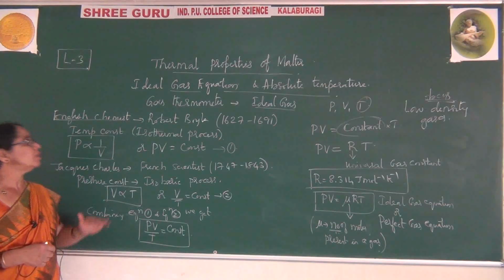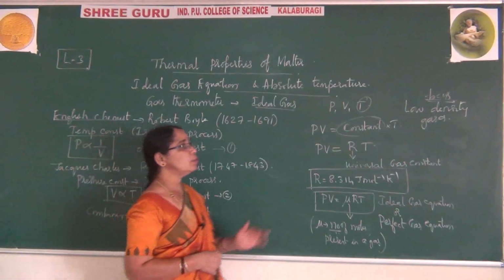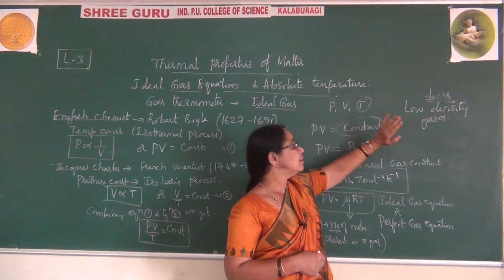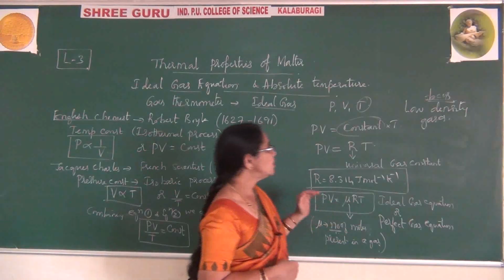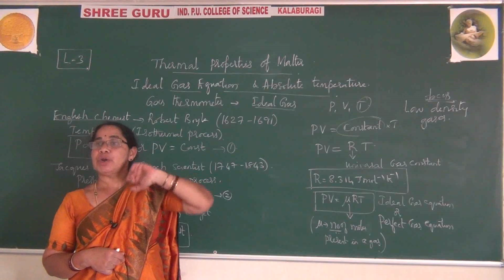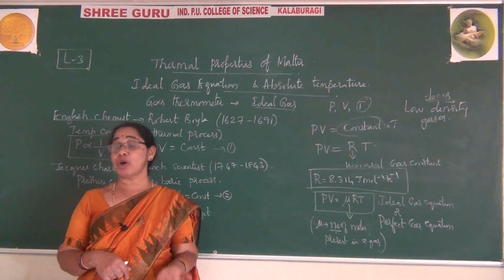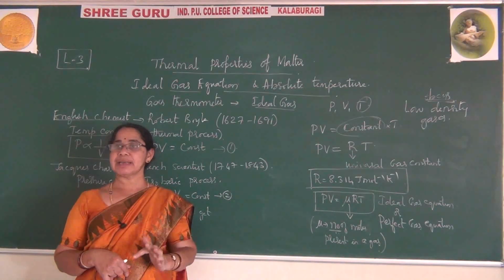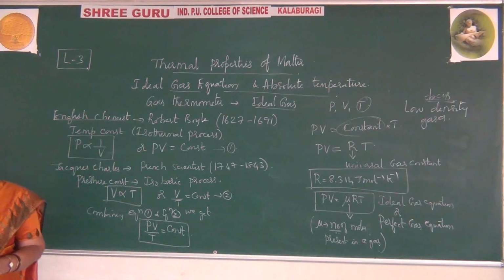Today we have learnt what the perfect gas equation is, and how it obeys for different densities of gases. In particular, it obeys for low density gases, and this is helpful to explain absolute temperature. To explain absolute temperature, I take the help of constant volume gas thermometers. Let me explain what it is.